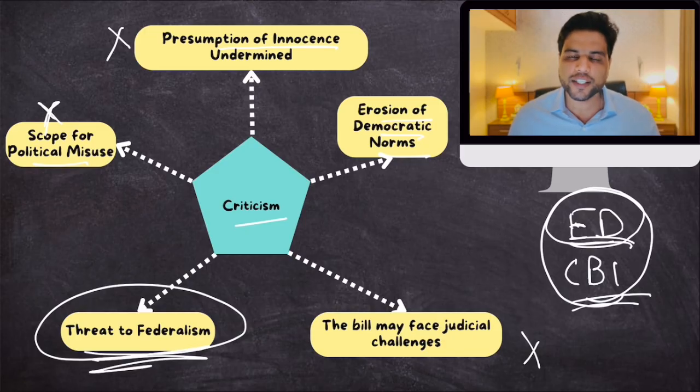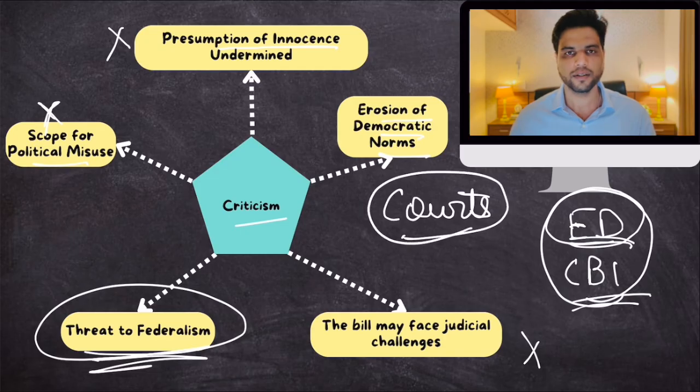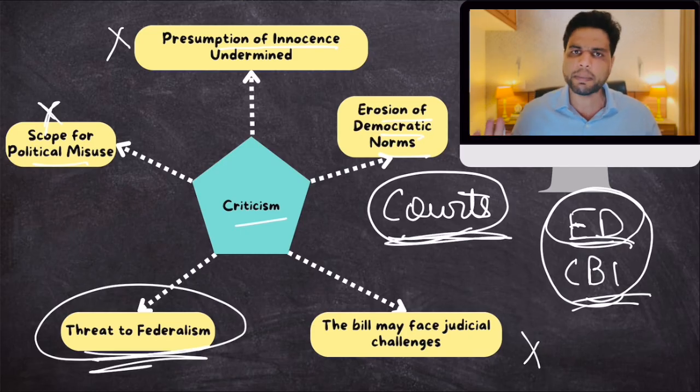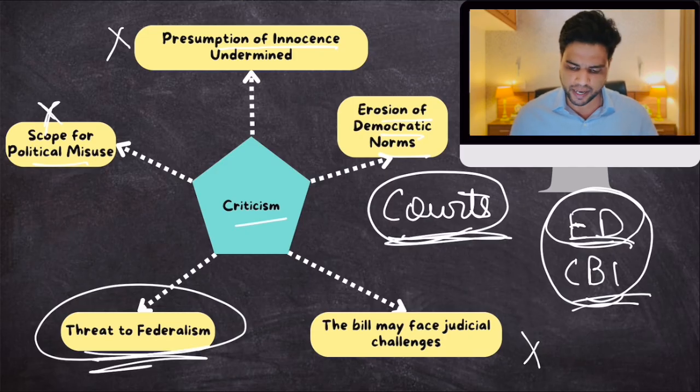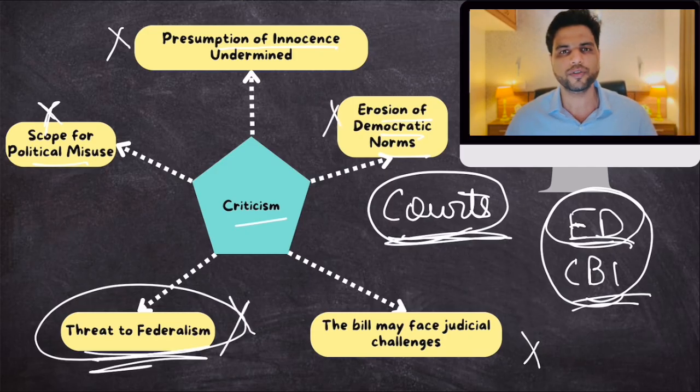Yes, criminalization of politics is bad. Yes, corruption is bad in politics. Yes, that is there. But to take any call on this case is the job of courts. Courts shall decide. How can the government decide that this minister should be dismissed? Courts will decide. And if a minister is finally proven guilty, he shall be dismissed. But before that, how can the executive dismiss ministers? And that too of state governments. This is a violation of federalism, violation of democratic norms. Yes, plain and simple. Okay. So this is the criticism.